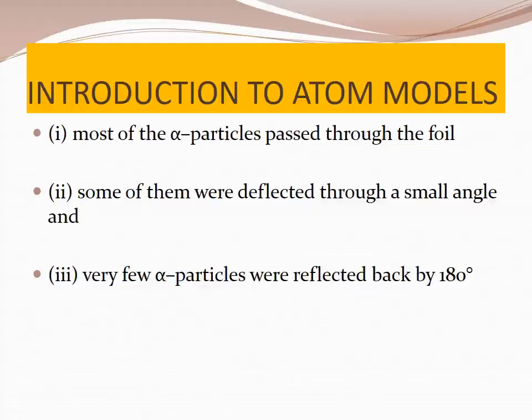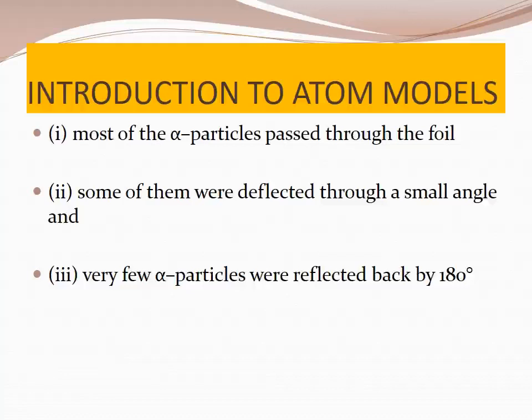Reflected means it comes back to the place it started from. Deflected means some of them have gone to the other side, and some of them came back. So who discovered this? Rutherford. Based on these observations, he proposed that in the atom there is a tiny positively charged nucleus.